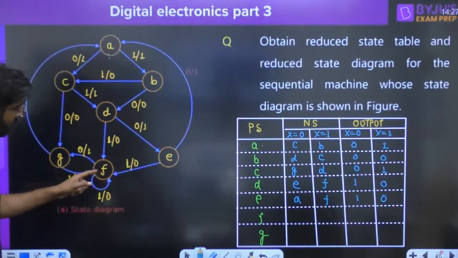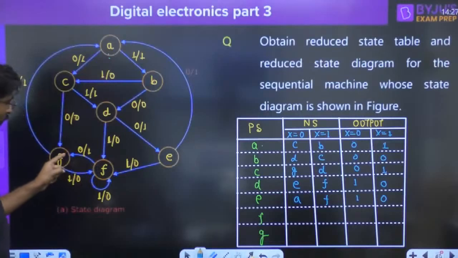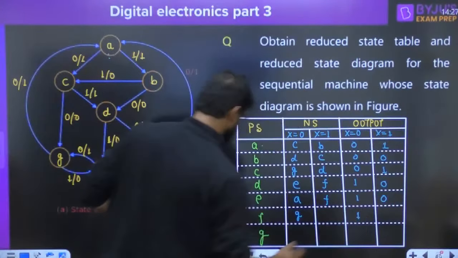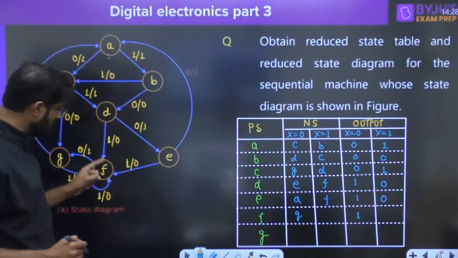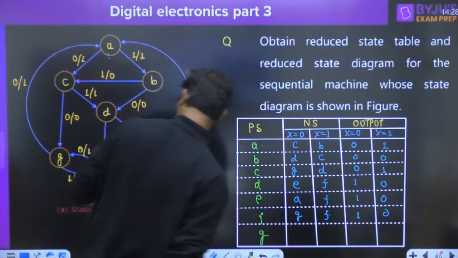Now you are at F state. If the input 0 is given, you have to move to the G state. Output is 1. You are at F state, input 1 is given, you have to stay in the F state, and the output is 0.